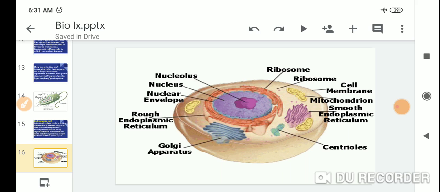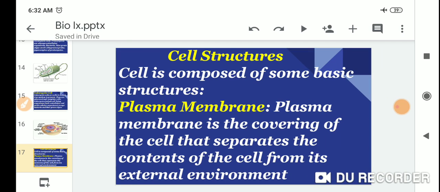Look at this picture. Nucleolus, ribosome, cell membrane, mitochondria, smooth endoplasmic reticulum, rough endoplasmic reticulum (short form RER), centrioles, Golgi apparatus, nucleus, etc. Cell structure. A cell is composed of some basic structures.